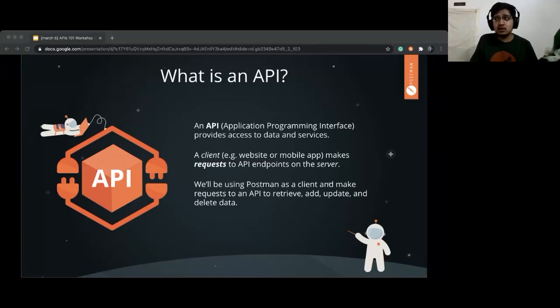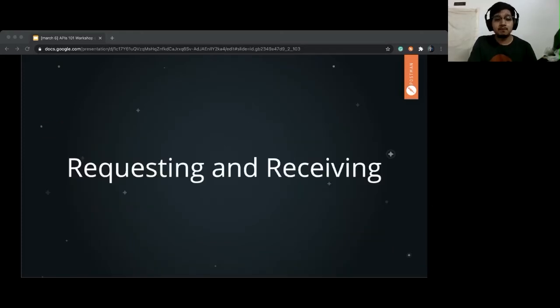But how will Kotak know my bank balance? How would it authenticate me, saying that this is the same user? So Kotak is going to process this in the background. It is going to call the SBI servers, retrieve the data, help me with the balance, and then allow me to remove cash or not based on my account balance, and so on. So there are two major concepts in this: requesting data and receiving data.